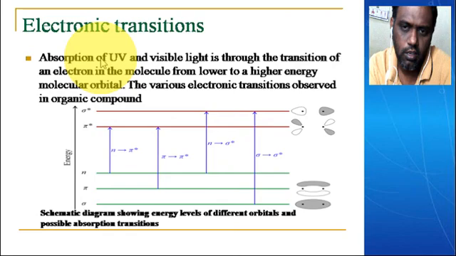In that, I have given sigma, pi, and n. These three are the bonding levels, while pi star and sigma star are the anti-bonding energy levels. Whenever the molecule absorbs, it goes from the ground state to an excited state: n to pi star, pi to pi star, n to sigma star, and sigma to sigma star.